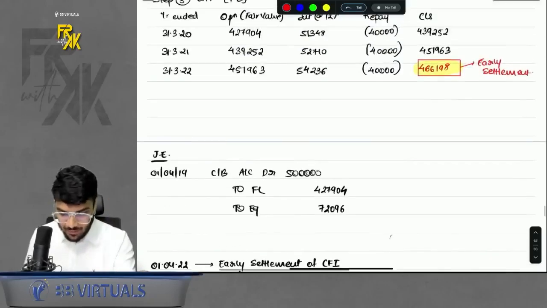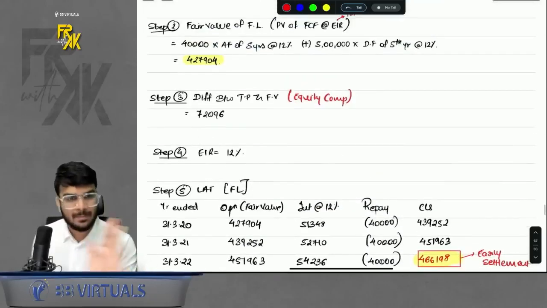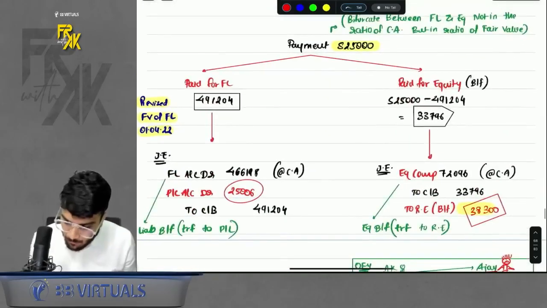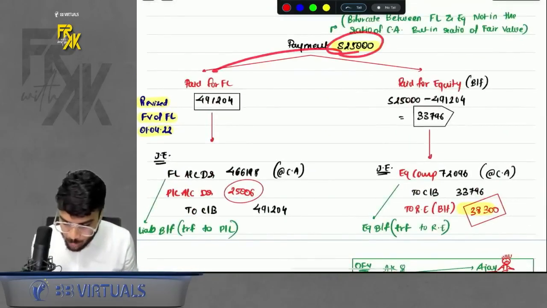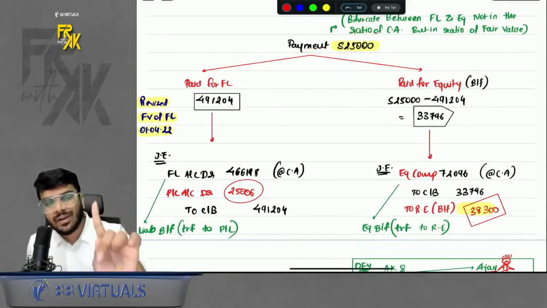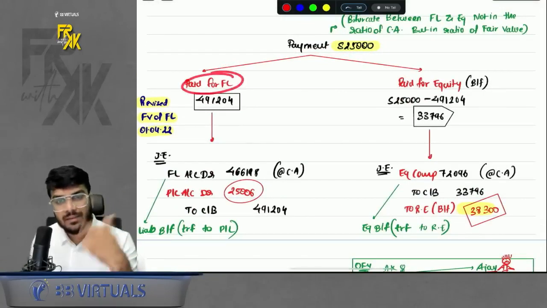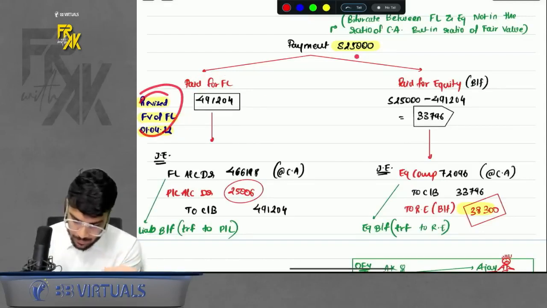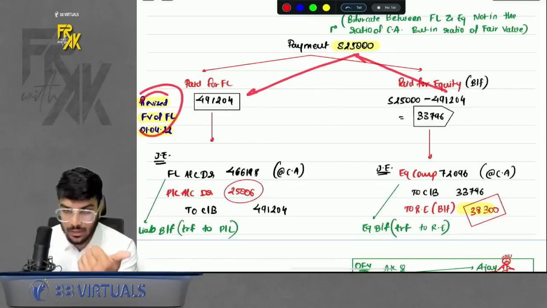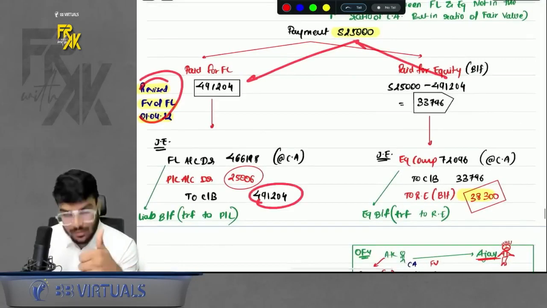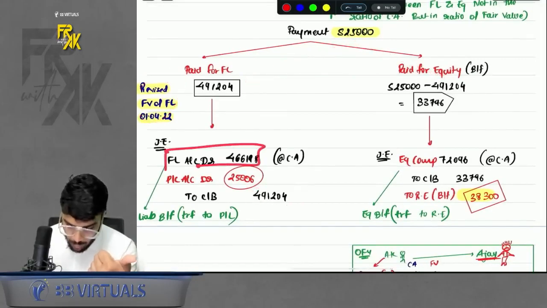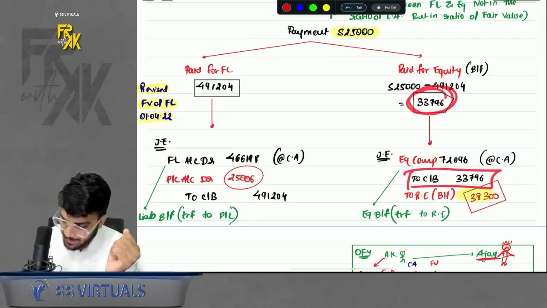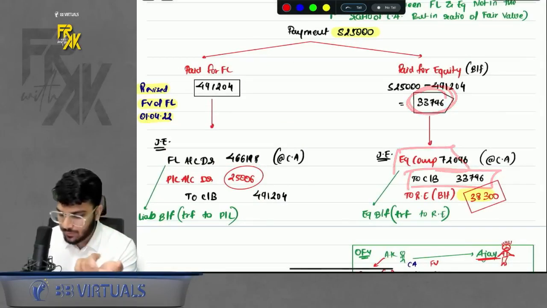If I want to simplify it, can I say the first part of the question is basic calculation. Under the second part, you just need to calculate whatever payment you made, how much payment did you make for each of the elements. Just find one fair value of FL, the revised fair value of FL. If you find this, everything is simple now. If you find this fair value, this much payment you made for FL, balance for equity. Pass the entries, whatever you paid, write to cash bank. FL will go out at carrying amount, difference, profit and loss. Whatever you paid for equity, write to cash bank. Equity will go out at carrying amount, difference, retained earnings.